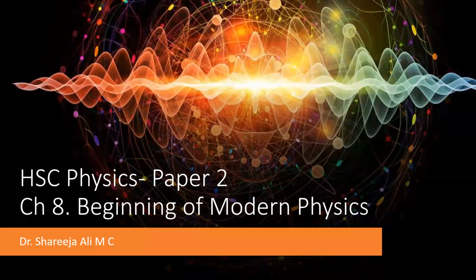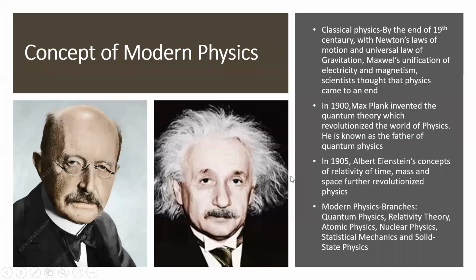Now let us see what the concept of modern physics is and who put forward this new concept. By the end of the 19th century, scientists thought that all the physical phenomena observed till then were completely explained with the laws of physics that existed by that time.